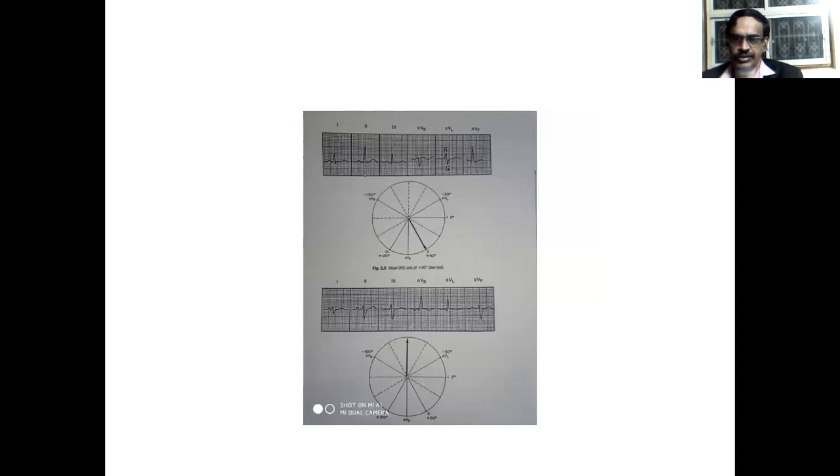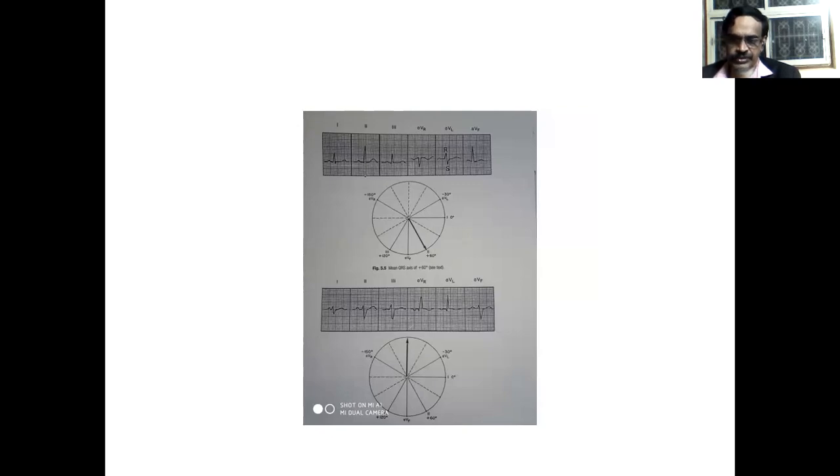So you see, the aVL shows a biphasic tracing, isn't it? In the first diagram, that is perpendicular to the aVL axis, plus 60 degrees, and that is the axis of lead 2. Then if you see lead 2, there is a prominent upward deflection. That is actually the axis. The plus 60 is the mean QRS axis.